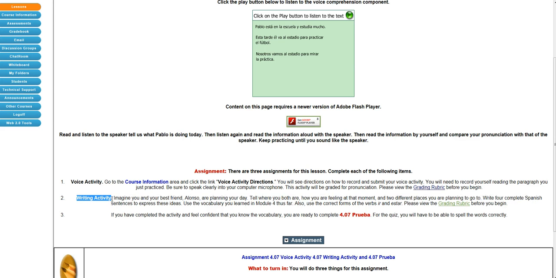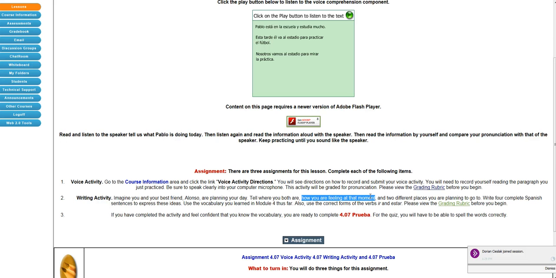Then you're going to have a writing activity. Now these are a little open-ended, so you have to take it step by step. It says, imagine you and your best friend. So you've got 2 people, you're planning your day together. You want to tell where you both are. So we are, right? Because you're both together right now, you're planning your day. You're going to talk about how you're feeling.